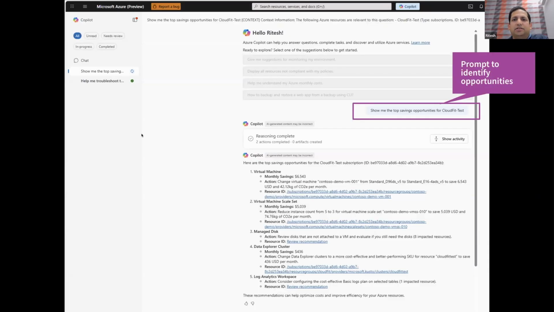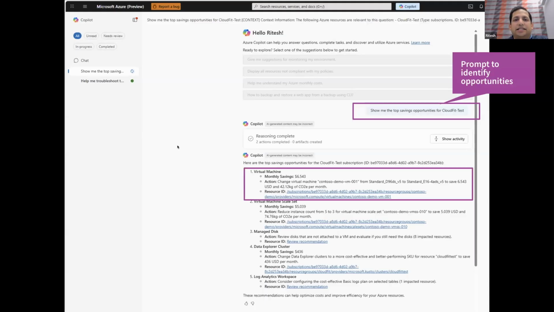In this case, I've selected the Copilot button on top, expanded the view to full screen mode, and asked a very basic question of seeing top cost savings opportunities for the sub that contributes the most to my overall cost, in this case, the CloudFit Test sub. The agent reasons through my request by identifying the scope of what I'm talking about. And instead of giving me a laundry list of everything I can do, it identifies the highest ROI actions that I can take across different types of recommendations based on savings, ease of action, risk associated with the action, etc.